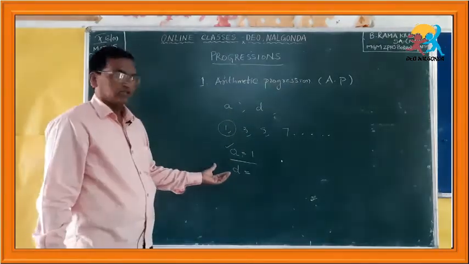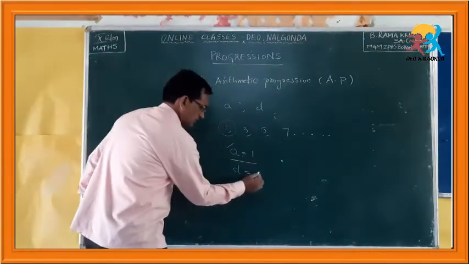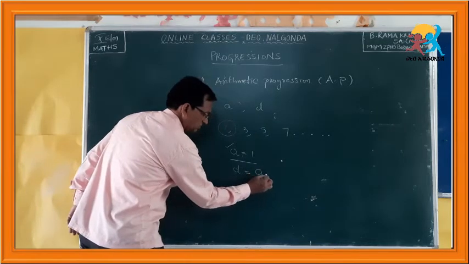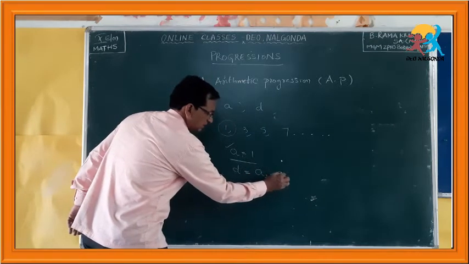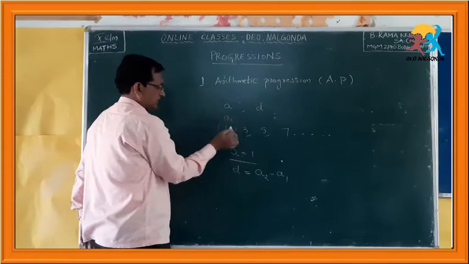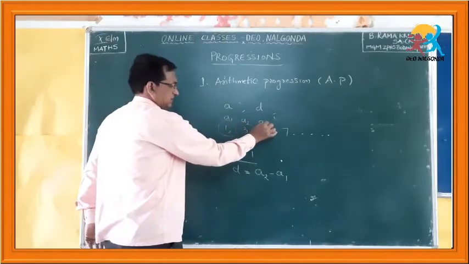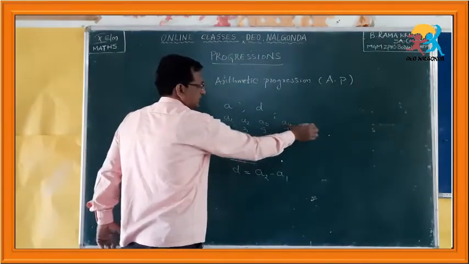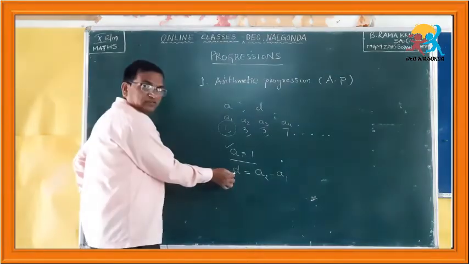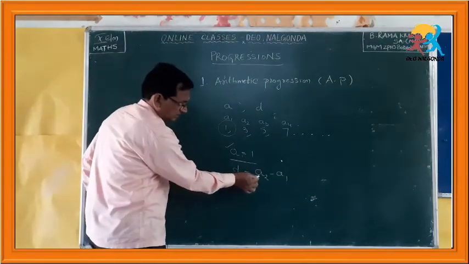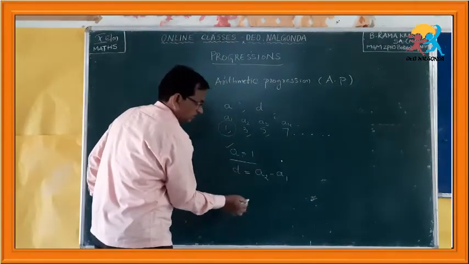In notation we write D equals A2 minus A1.